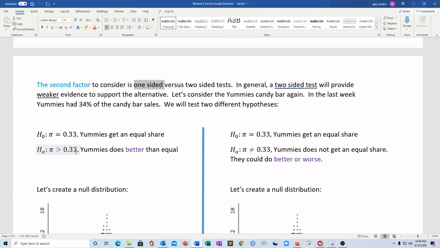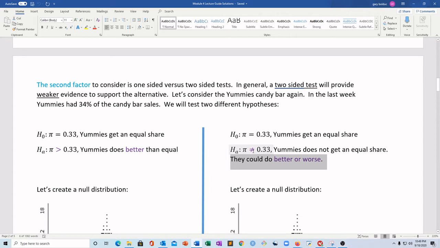But there are other scenarios where maybe we don't know if the alternative to the null should be that the pi or mu or whatever we're looking at should be bigger or smaller. We don't know. So I've got two scenarios here, and we're going to create the same chance model. We're going to use the same statistic, but we're going to see what our evidence looks like in scenario 1, where we're trying to find evidence of greater than, versus scenario 2, not equal to.